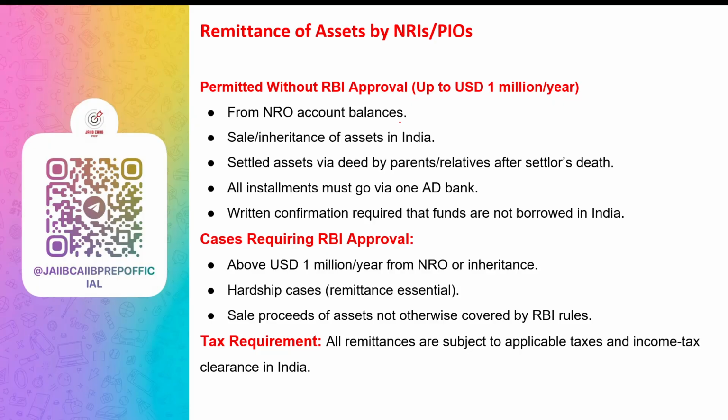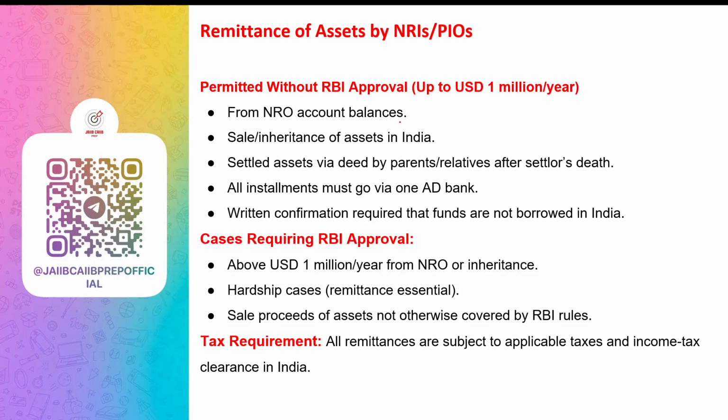Cases where RBI's approval is required. So prior permission of RBI is required where more than 1 million US dollar in a financial year is to be remitted. Also if the recipient is a foreign citizen and the money is from inheritance, if not remitting the money would cause hardship to someone, and if the asset is not covered under RBI's direction.